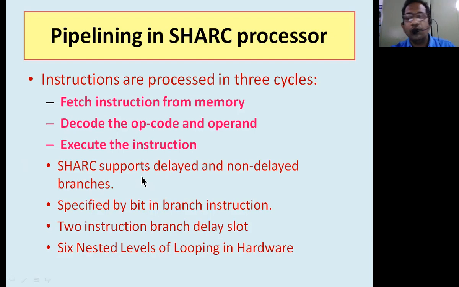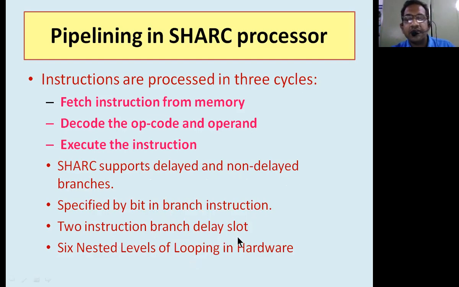So that means the SHARC processor is going to support such kind of data transmissions inside the processor. You can even figure out which is of highest priority and which is of lowest priority. Based on the priority levels, we can put them in the non-delayed branch or in the delayed branch. It is specified by a bit in the branch instruction. We can access the branch instruction using bits also, because hard coding is supported here. Therefore, bitwise access is also supported here.